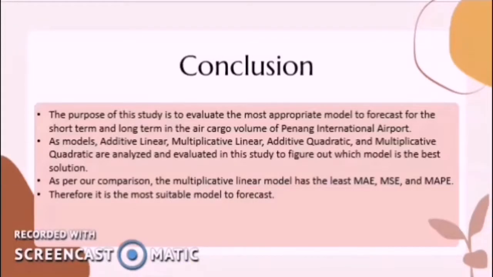For the conclusion, the purpose of this study is to evaluate the most appropriate model to forecast the short term and long term in the air cargo volume of Penang International Airport. The additive linear, multiplicative linear, additive quadratic, and multiplicative quadratic models are analyzed and evaluated in this study to figure out which model is the best solution. As per our comparison, the multiplicative linear model had the lowest MAE, MSE, and MAPE values. Therefore, it is the most suitable model to forecast the air cargo volume.